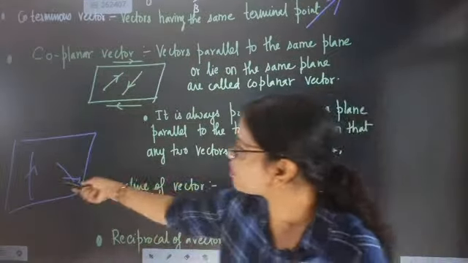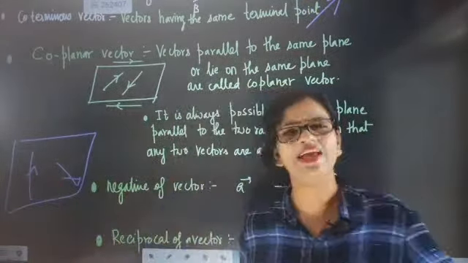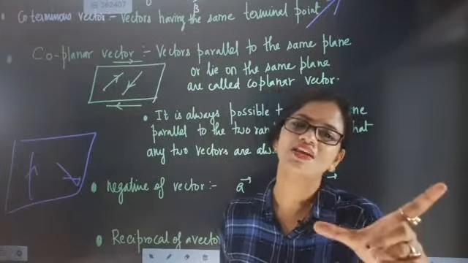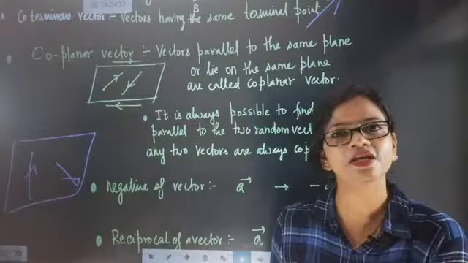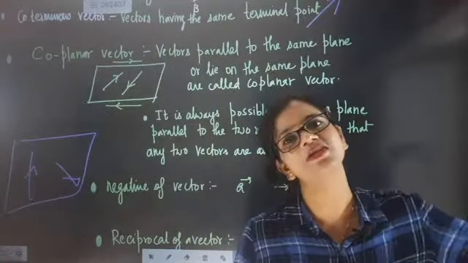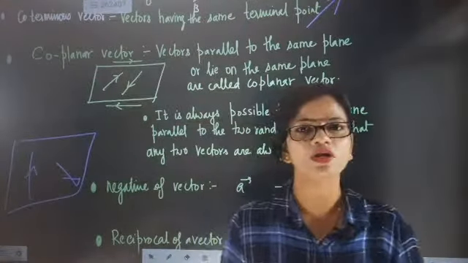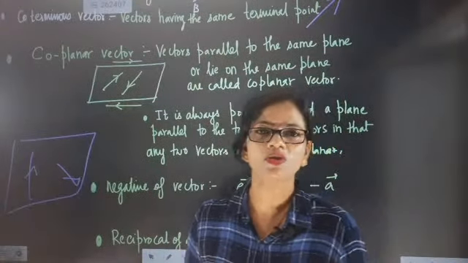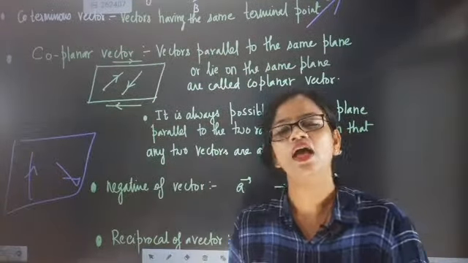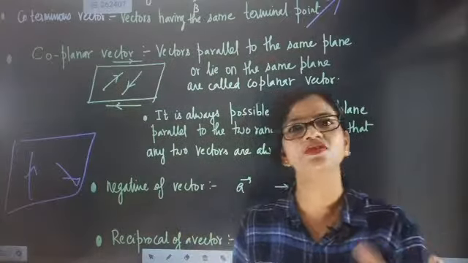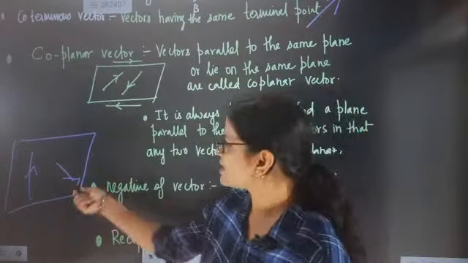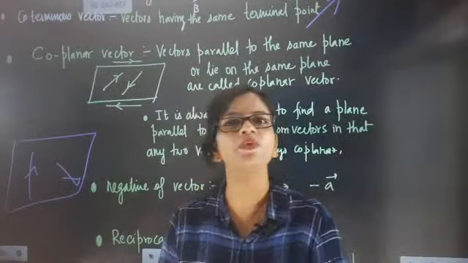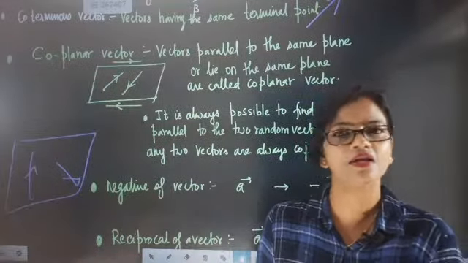If I am going to draw many, because a plane is made of many points. I know the definition of a line segment. I am going back to one small class and coming to the vector class. When I was small, the teacher taught me what a line segment is. A line segment means when two points are there, and the length between the two points is considered a line segment. That line segment gives the magnitude of a vector, and the arrow gives the direction. So that is exactly a vector for me.